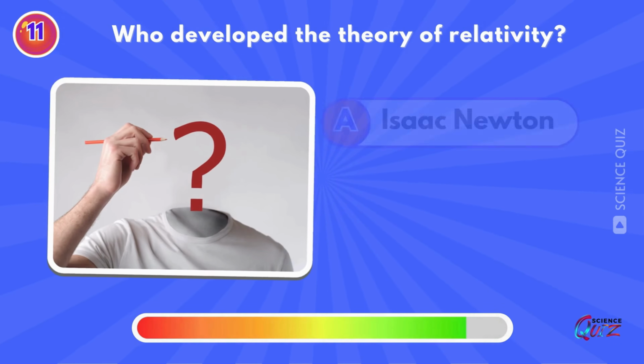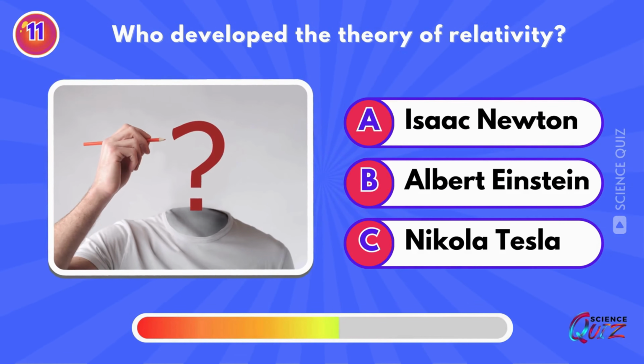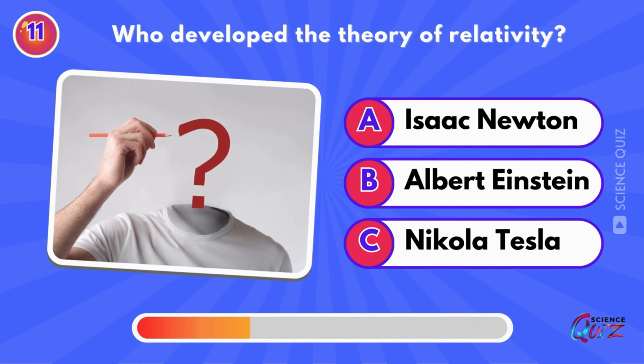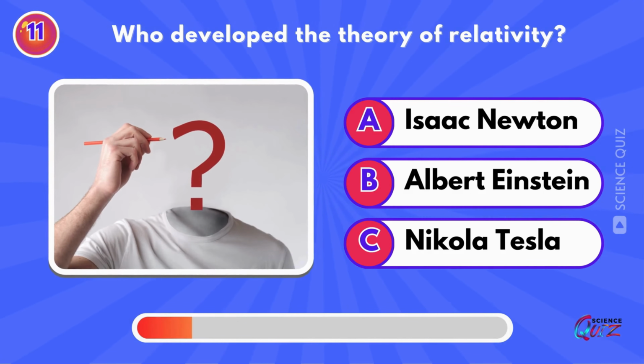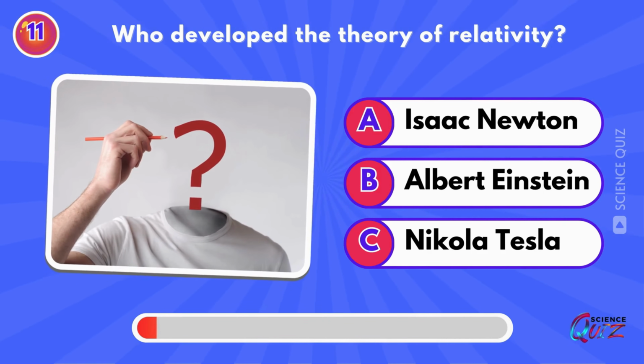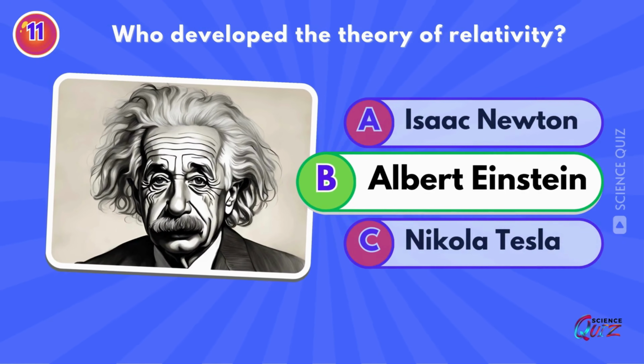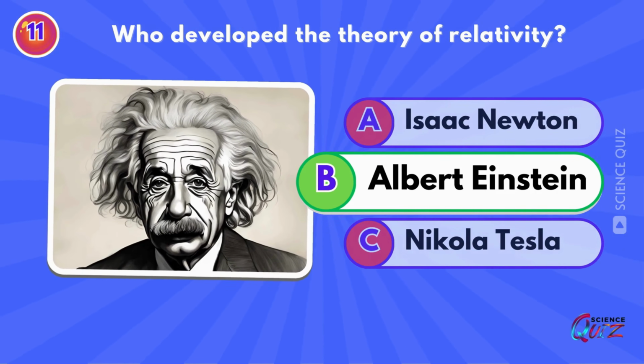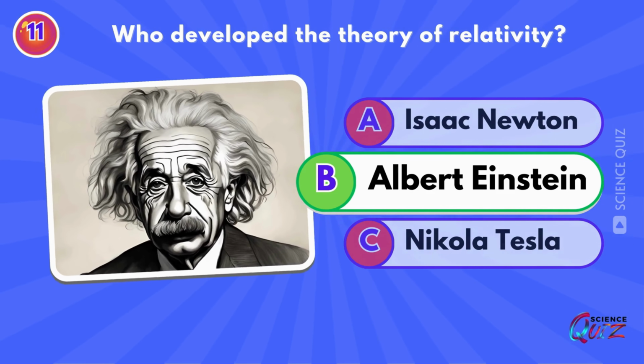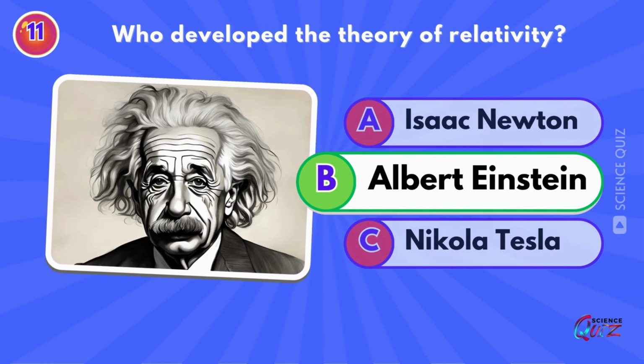Who developed the theory of relativity? Isaac Newton, Albert Einstein, or Nikola Tesla? Albert Einstein. In his four papers published in November 1915, Einstein laid the foundation of the theory.